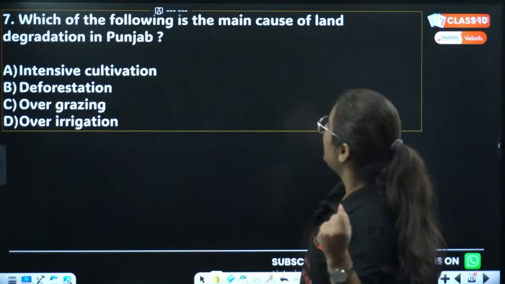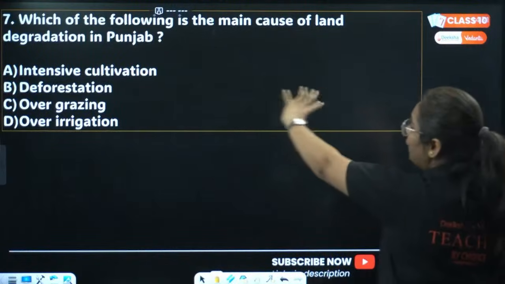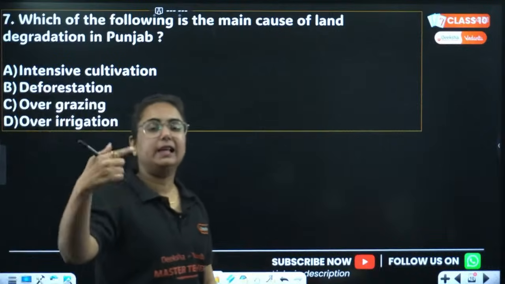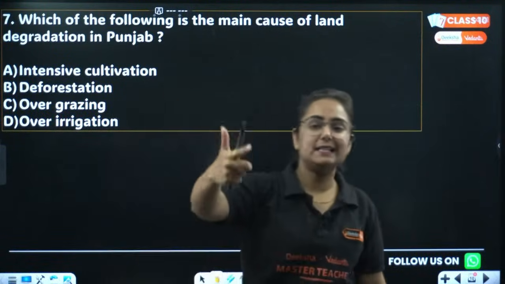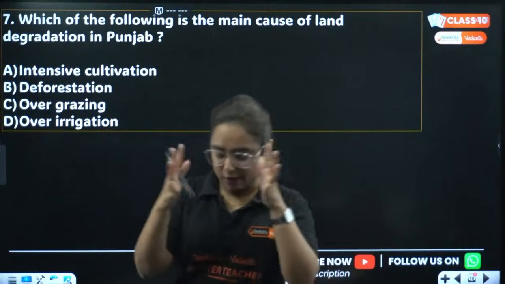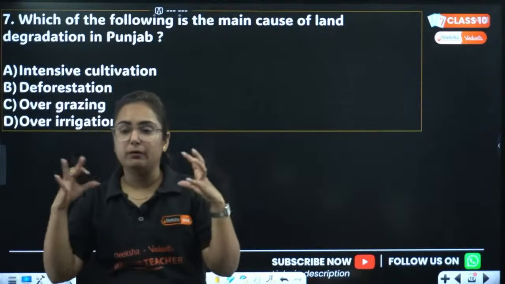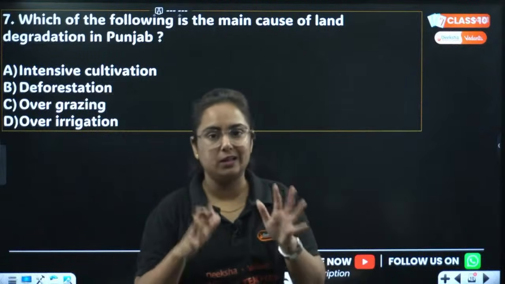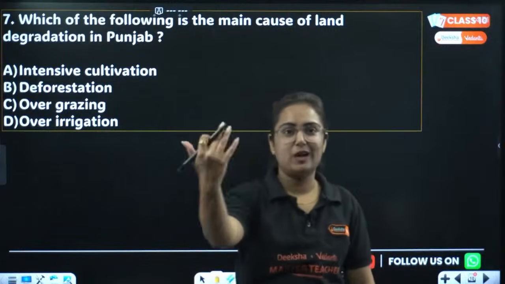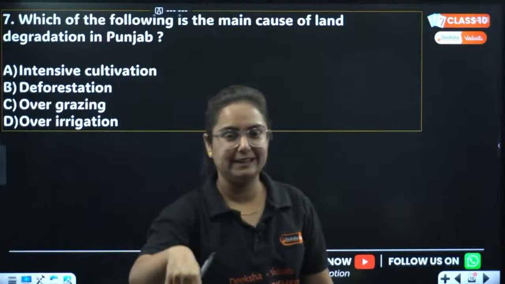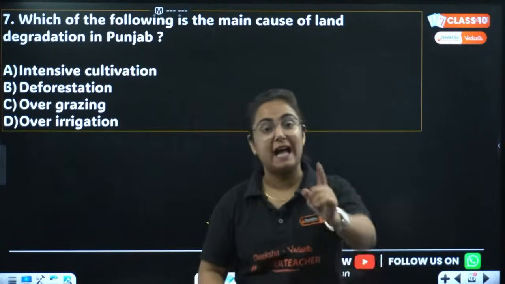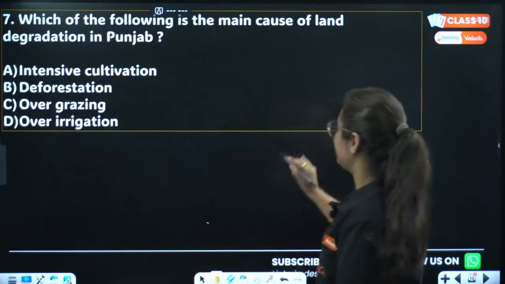Next question is, which of the following is the main cause of land degradation in Punjab? My dear students, give me the answer right now. Is it intensive cultivation, deforestation, overgrazing, or over irrigation? Between these questions, I have also put certain MCQs, so that I can see whether you guys are sleeping or here in the class, active or not. So answer me this question: what are the main causes of land degradation, particularly in Punjab?